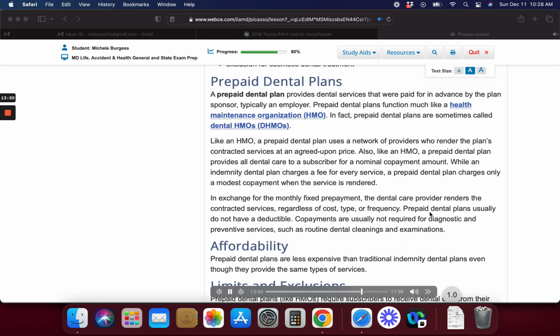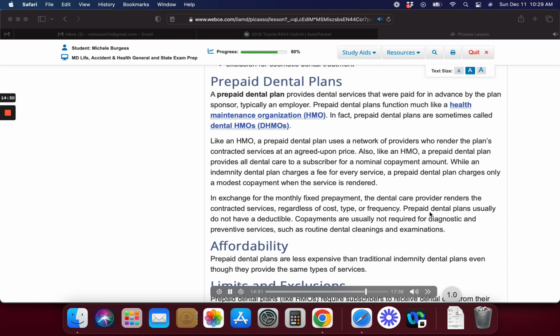In exchange for the monthly fixed prepayment, the dental care provider renders the contracted services, regardless of cost, type, or frequency. Prepaid dental plans usually do not have a deductible. Copayments are usually not required for diagnostic and preventive services, such as routine dental cleanings and examinations. Affordability. Prepaid dental plans are less expensive than traditional indemnity dental plans even though they provide the same types of services. Limits and exclusions. Prepaid dental plans, like HMOs, require subscribers to receive dental care from their primary care dentist.